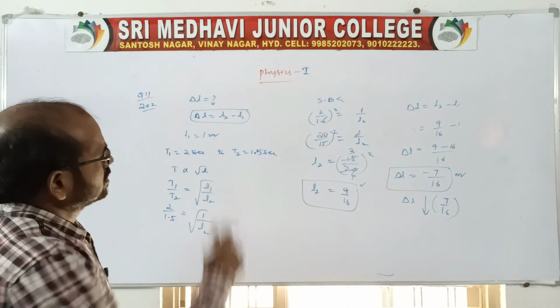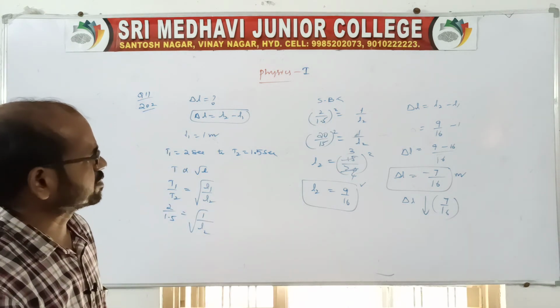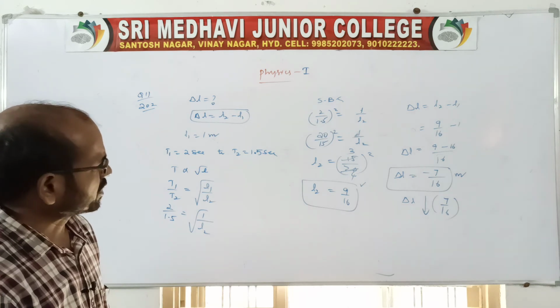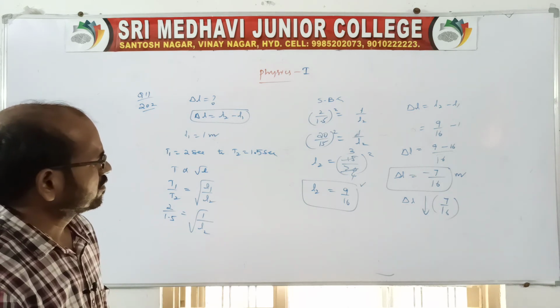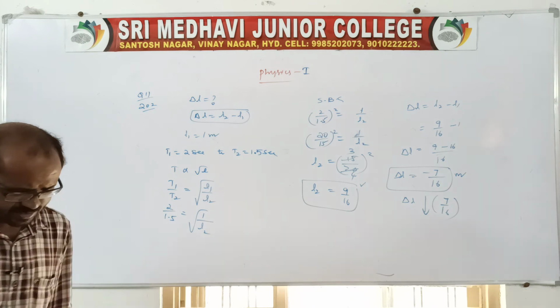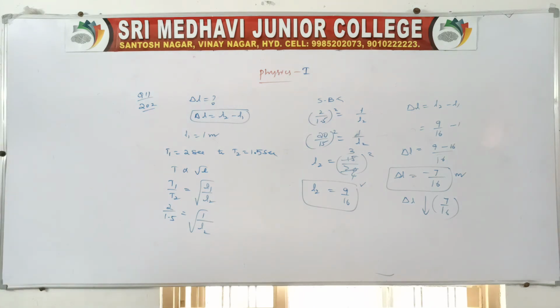Squaring on both sides, it becomes 1 by L2, with 20 by 15, and then we get that the length decreases by 7 by 16 meter.